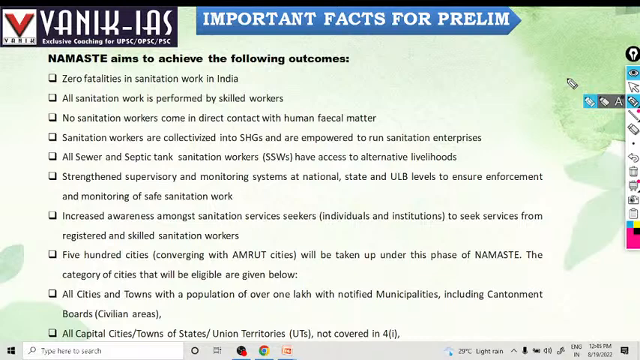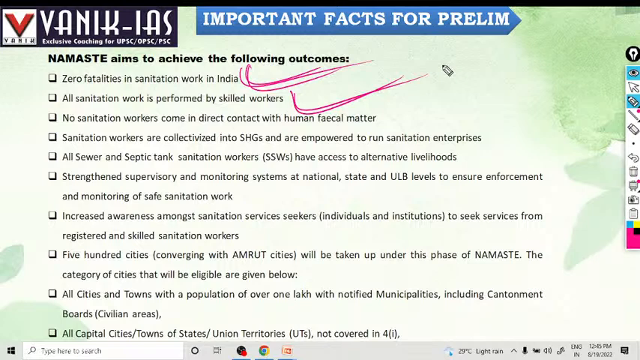Namaste aims to achieve the following outcomes: zero fatalities in sanitation work. Many times they die because of toxic gases. So there should be zero fatalities. Nobody should die during work because toxic gases are released from the wastes. All sanitation work is performed by skilled workers. They must be trained properly. There should be capacity building. There should be skilling regarding these sanitation works, so that they will do it properly.